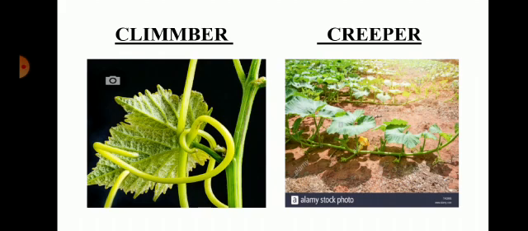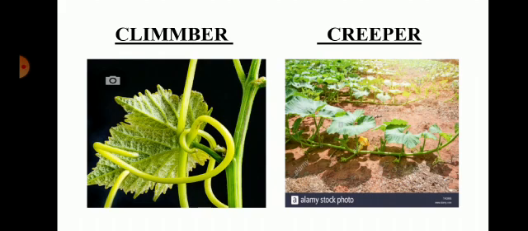Biennial means plants whose life cycle requires two seasons for completion. They are generally herbs and rarely shrubs. Example, carrot, radish and potato. Perennial means plants whose life cycle runs for more than two seasons. Example, guava, babul and palm trees.